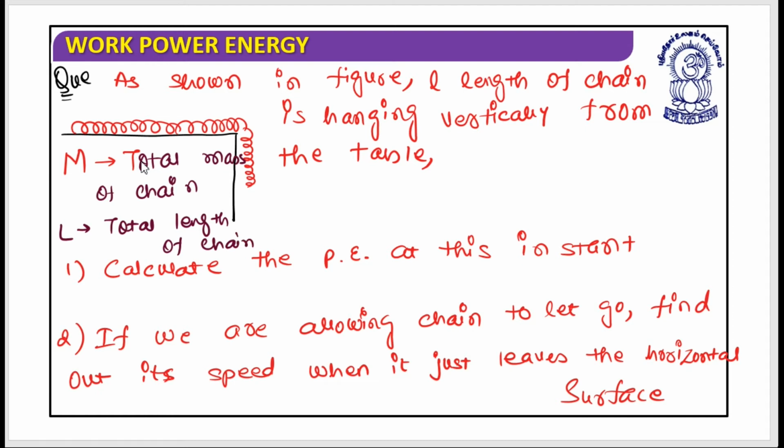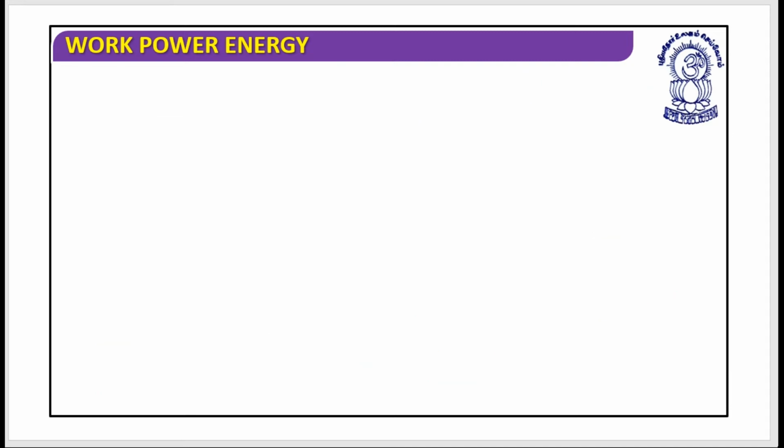Then it says that the chain is given, the total mass of that chain is capital M, the total length of the chain is capital L, and the part that is hanging has a length l. So let's work on the first question initially, and then we will move to the second question. When part l is hanging from the chain, you need to calculate its potential energy. So let's work over it.